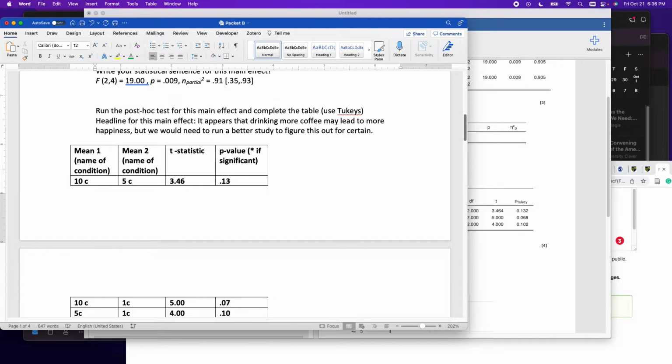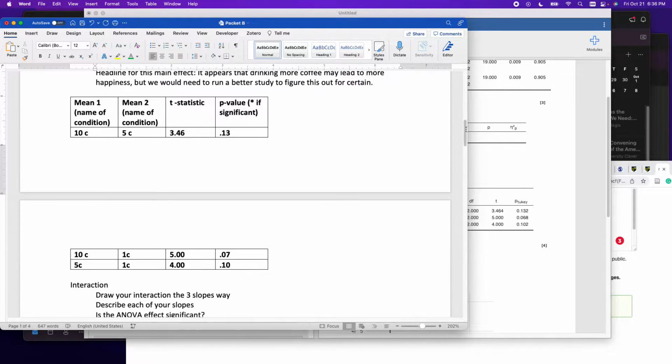Whenever data don't match what you expect, right? This is a significant main effect that is a large to large main effect, but we don't know which means are different from each other. That's okay. It happens. I'm not super worried about it. You would just say, well, based on logic, it appears that drinking 10 cups is better than 1. That was almost significant, even though it's not, so we can't say that. But that's essentially how it works. That just happens sometimes, and that's what you would say here.